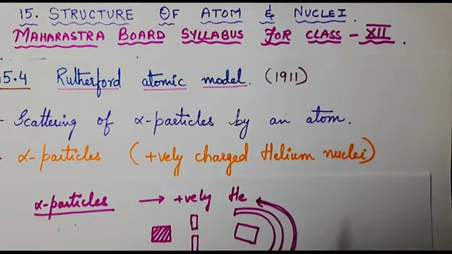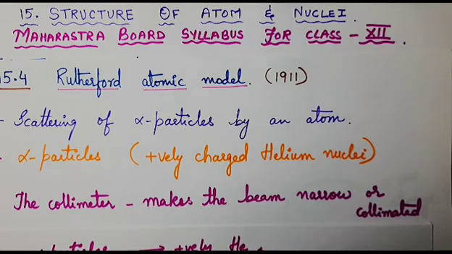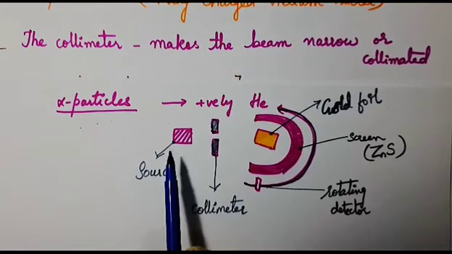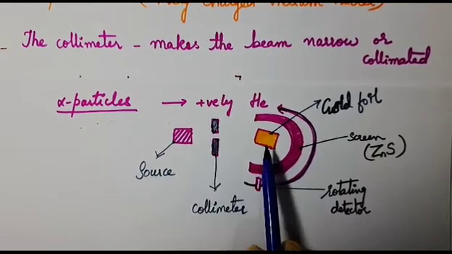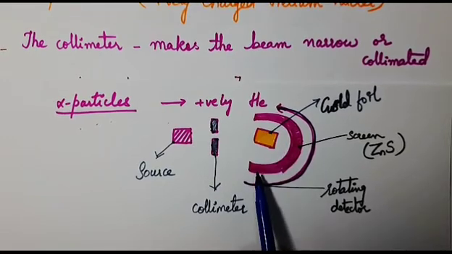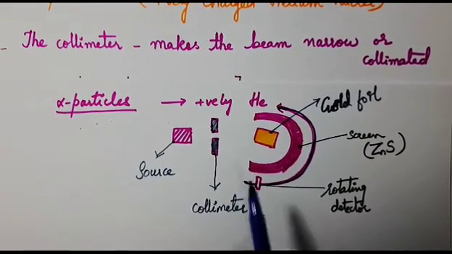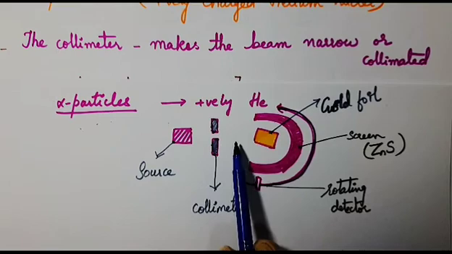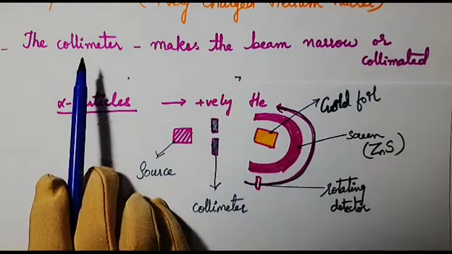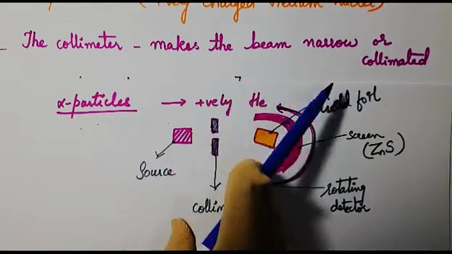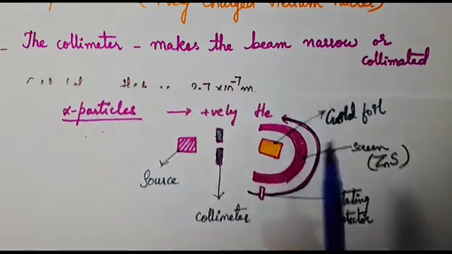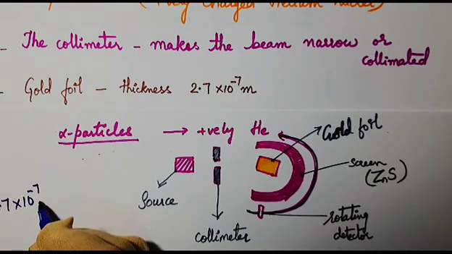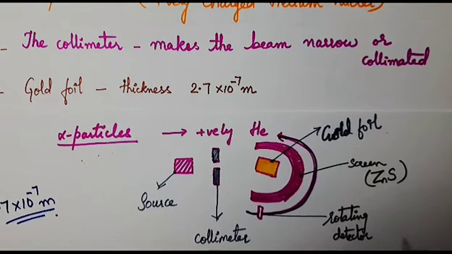This collimator makes the beam narrow. The alpha particles are emitted from the source and they are allowed to pass through the collimator, and this collimator makes the beam narrow or collimated. The thickness of the gold foil is 2.7 x 10^-7 meters.